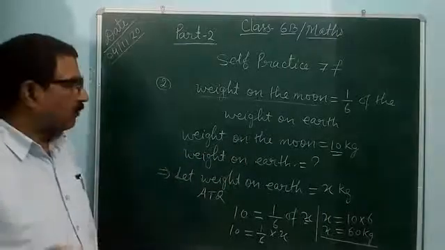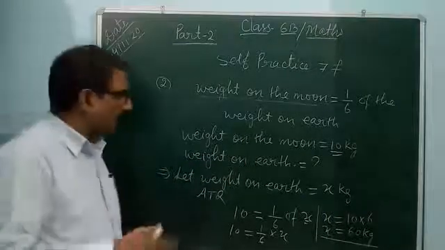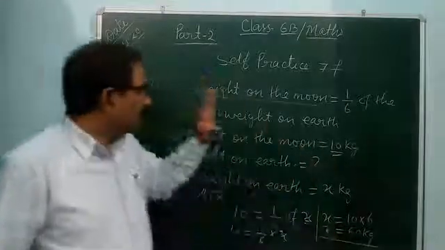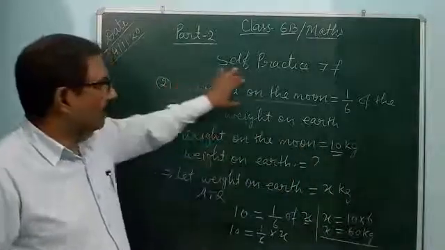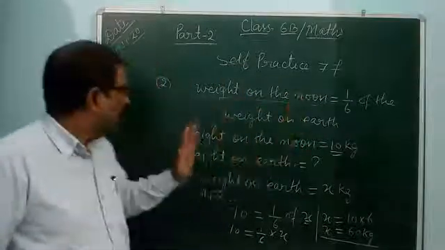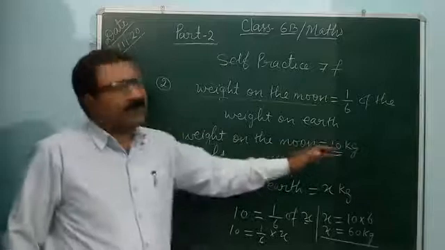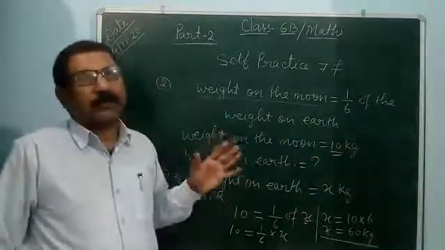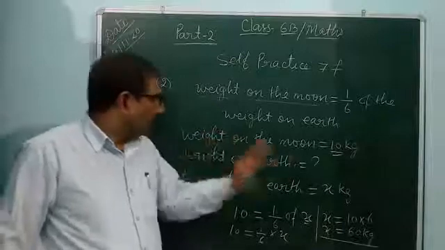So any person's weight or your weight on the earth will be 60 kg. So you understand, it is given weight on the moon is 1/6 of the weight on the earth. Weight on the moon is given as 10 kg, but weight on the earth is not given. You have to find it out.